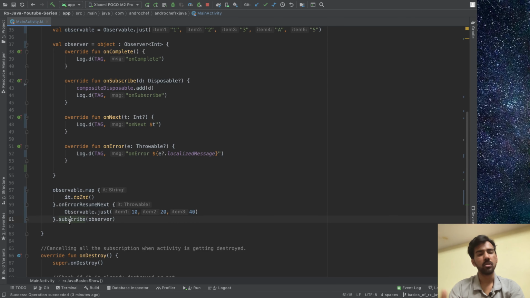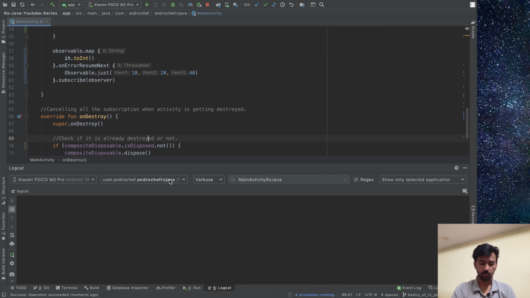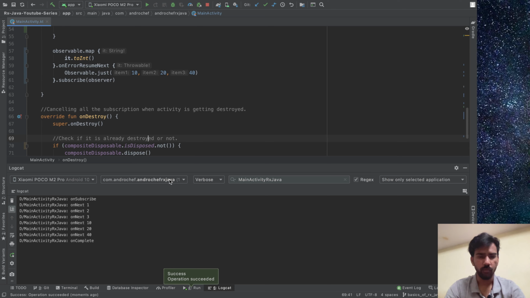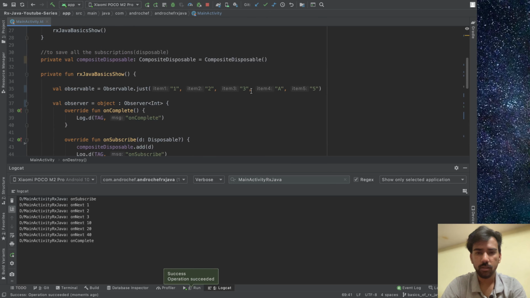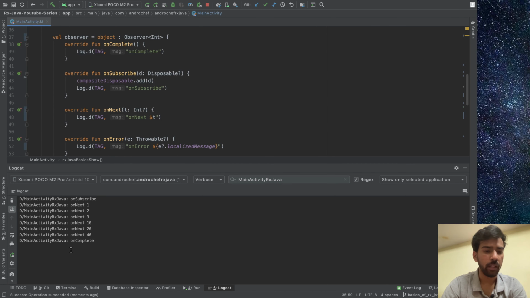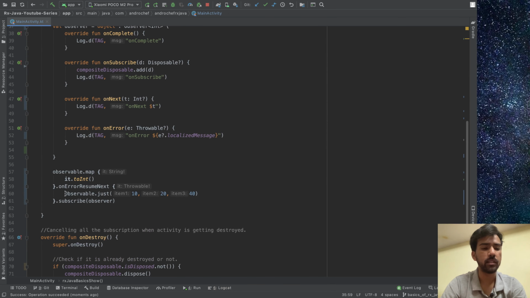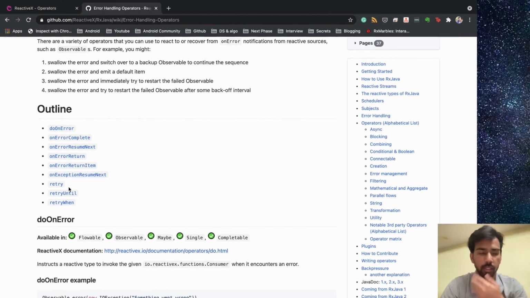So this is most likely catching. Okay, so let's run and hit this. Yeah, so now as you can see, we had 1 2 and 3, and on the fourth data we had some error, but it didn't give the onError. It continued with 10 20 and 40, and it gave us onComplete. So there can be scenarios where you need this type of data stream. So this is how onErrorResumeNext works, and let's see what other operator we can use.